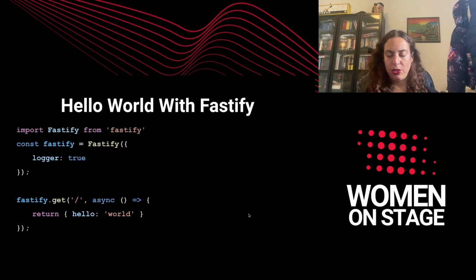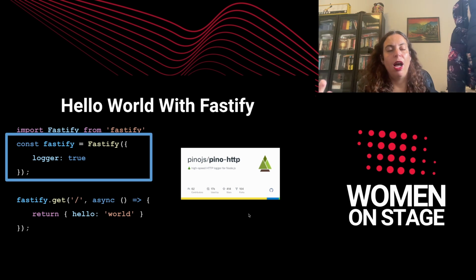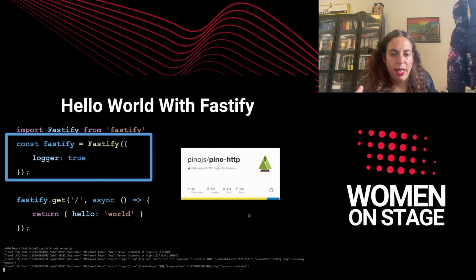Another thing that I would like to talk about is logging. Fastify is using Pino, which is a library for logging, and it is considered a very efficient library, one of the fastest around. And also look at the syntax for adding logs. I'm creating the Fastify instance and adding an option of logger, and that is a really simple syntax in comparison to what we know. This is how it runs. As you can see, the log messages appear, and all looks good.